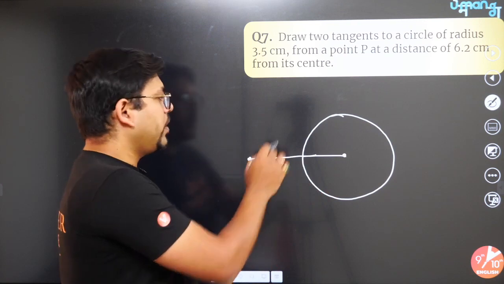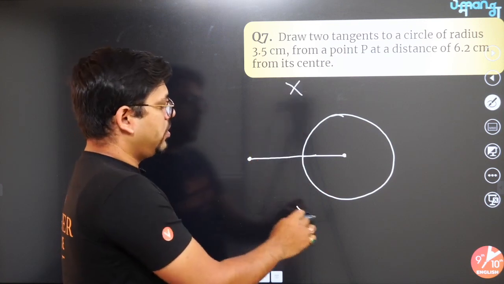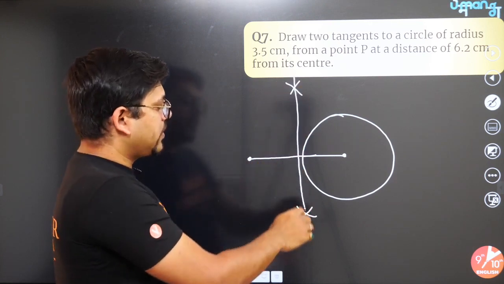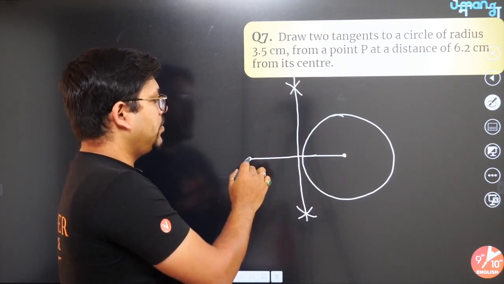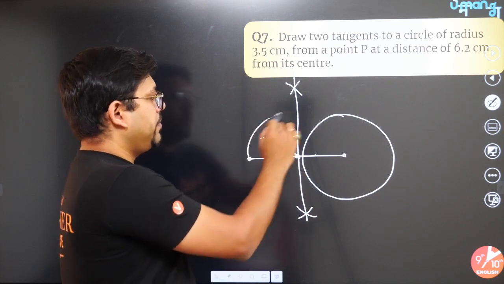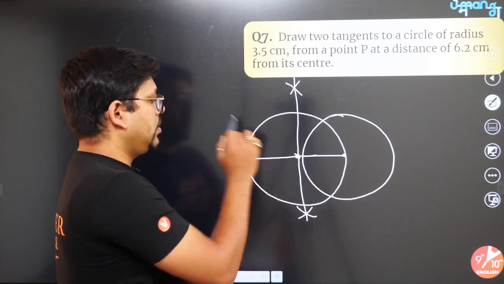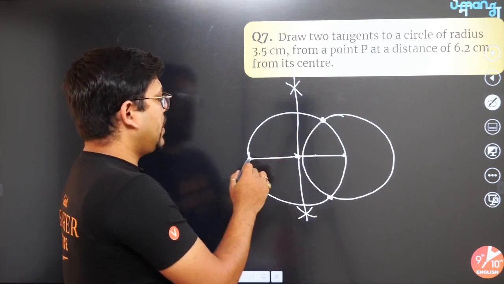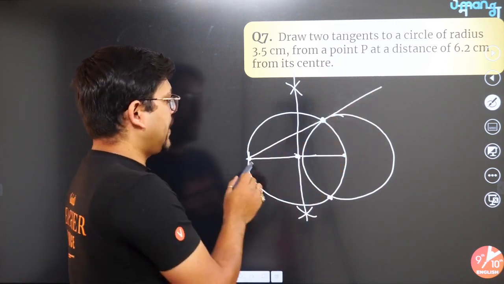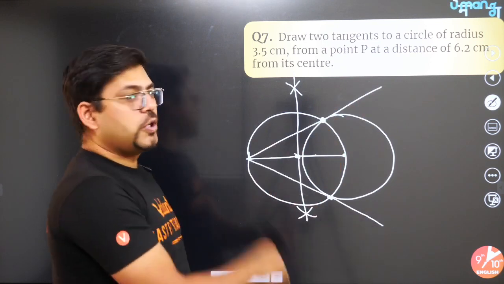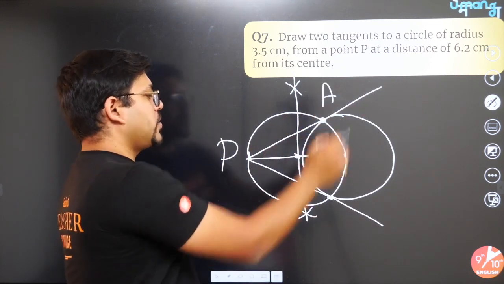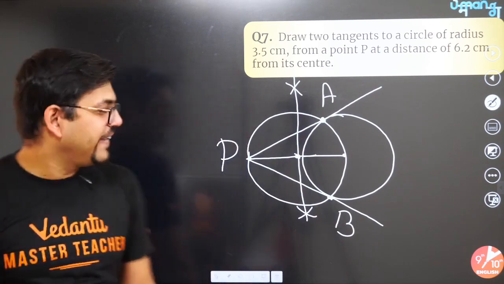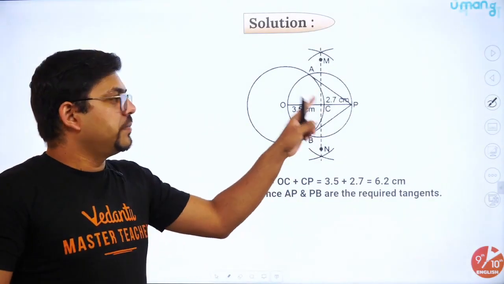And then what do you need to do from here? Just draw the perpendicular bisector. If you draw the perpendicular bisector, this will come like this. From here, put the compass here, make the circle like this. Once you make the circle like this, wherever the circle is intersecting, you just join these 2 points. Tangent 1, tangent 2. So this is your PA, this is your PB. You got two tangents, that's it. Super easy. I hope you understood that.